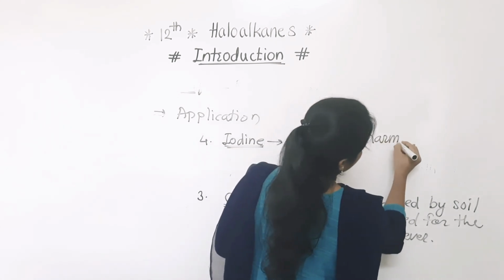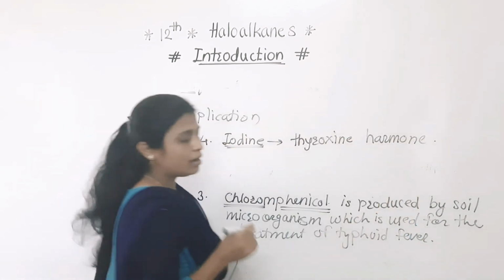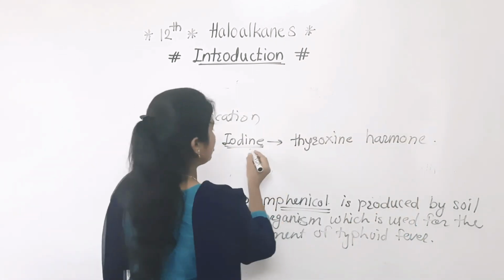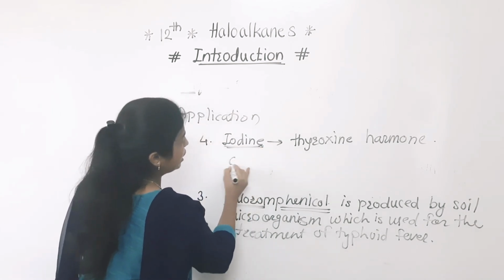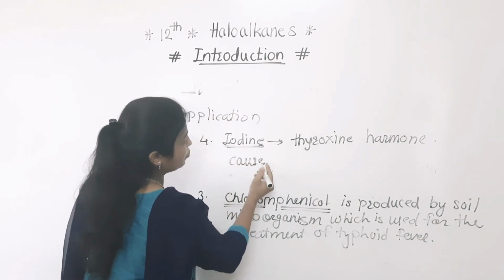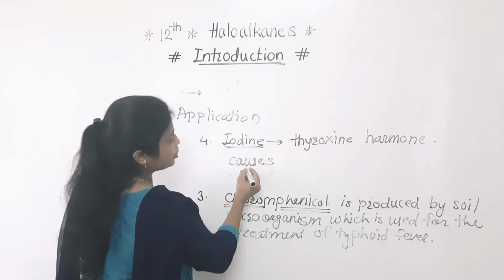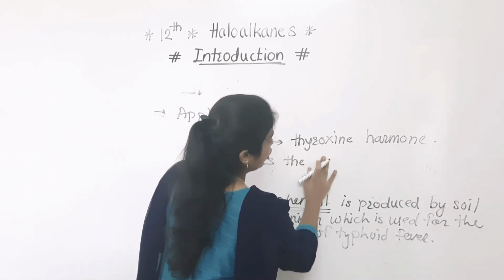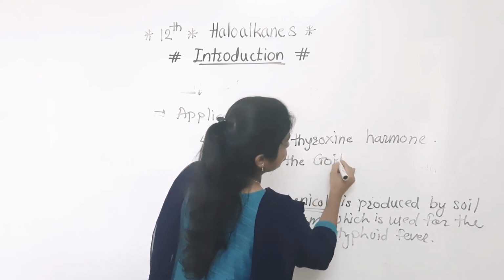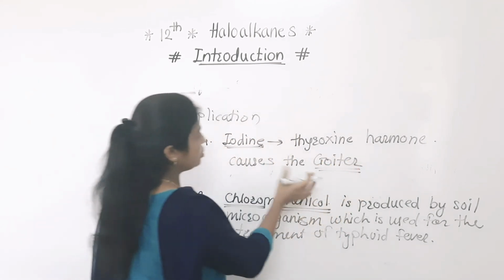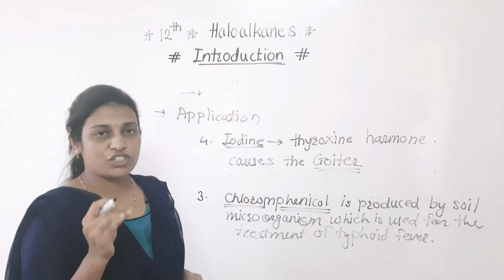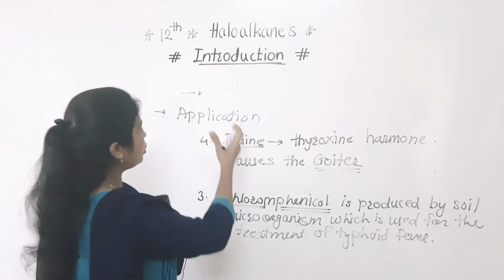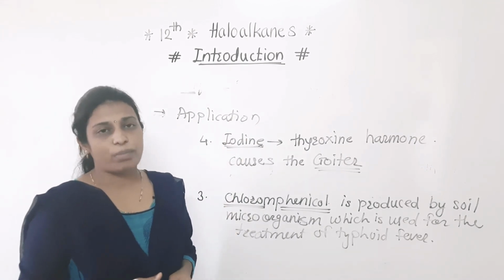If there is a deficiency of iodine, it causes one disease, that is goiter. I think everyone knows goiter. Okay, so this goiter is because of deficiency of iodine. So here we have completed the application part also.